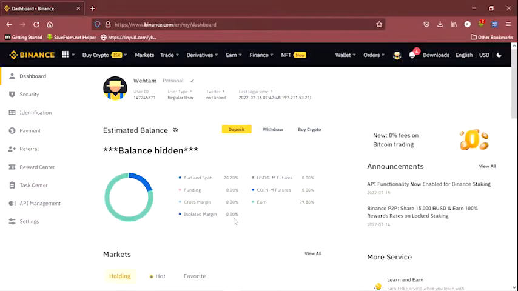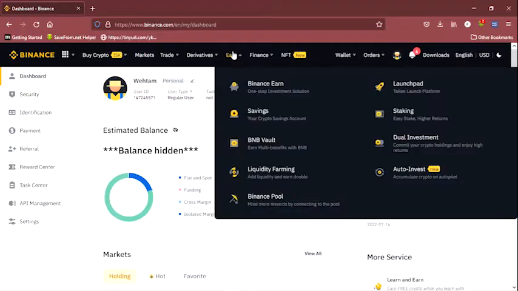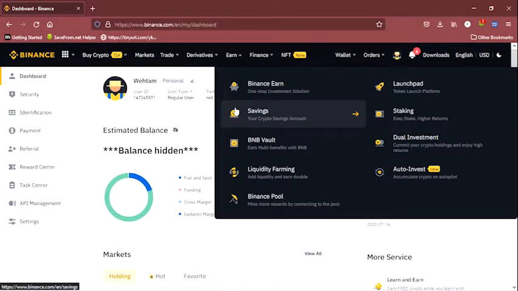1. Log in or open your Binance account. If you don't have a Binance account, just click on this button and you just have a Binance account just like that. That's simple. So 1 will be to log in or open your Binance account. And what you will see on the first page is the home page. On the home page, you will see just here, Earn. You just click Earn. And when you click Earn, it will open to you several Binance products.